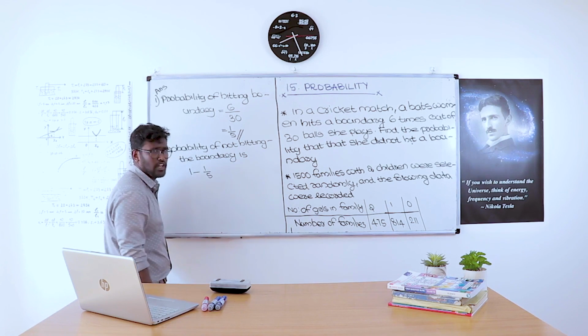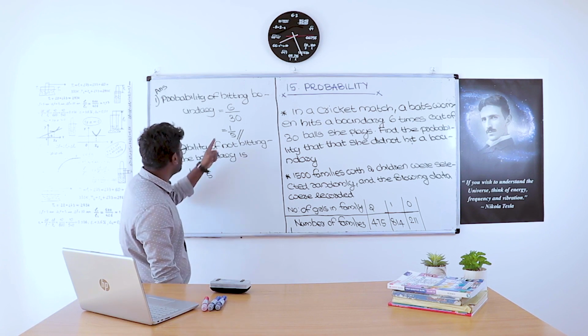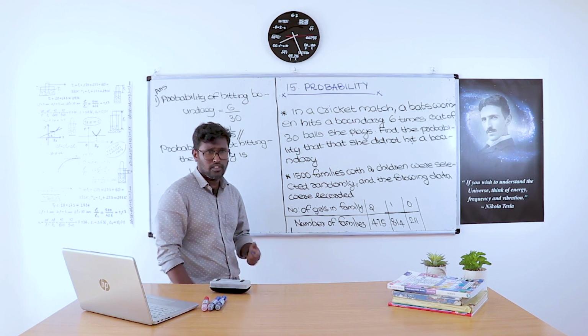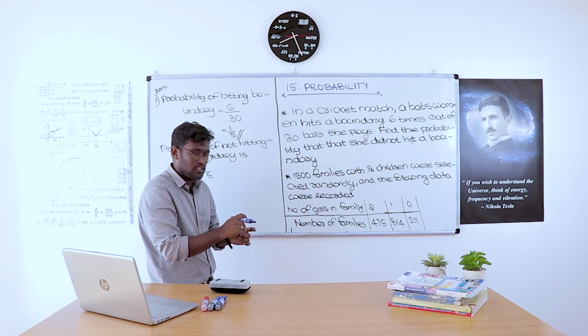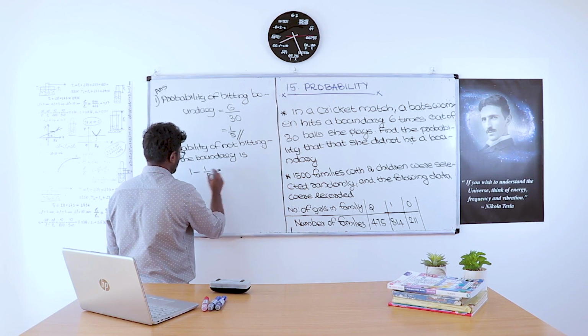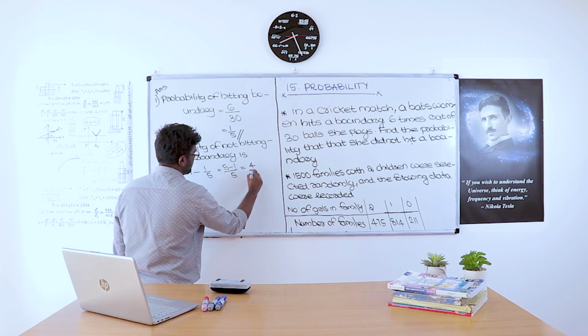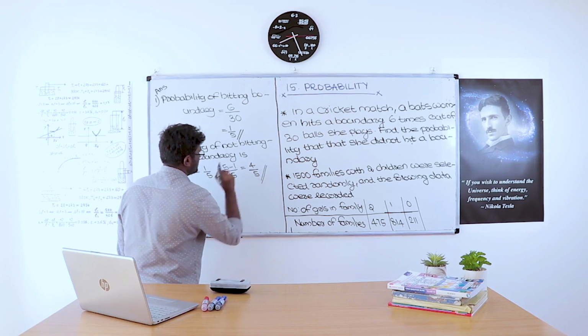Since the probability of hitting the boundary is 1 by 5 and the total possibility is 1, not hitting the boundary is 1 minus 1 by 5, which equals 5 minus 1 by 5, that is 4 by 5.